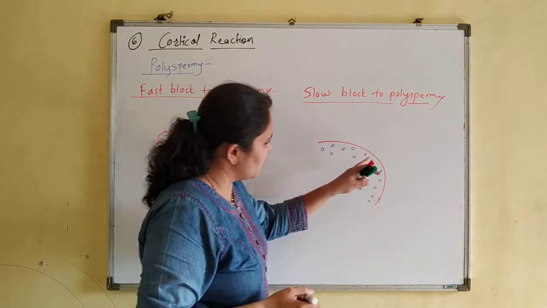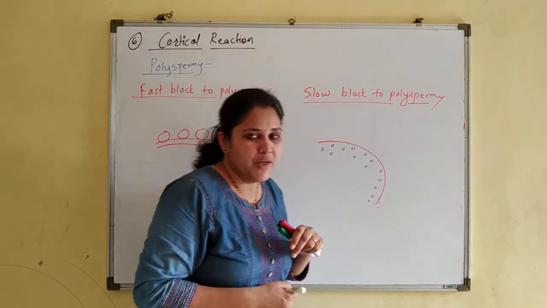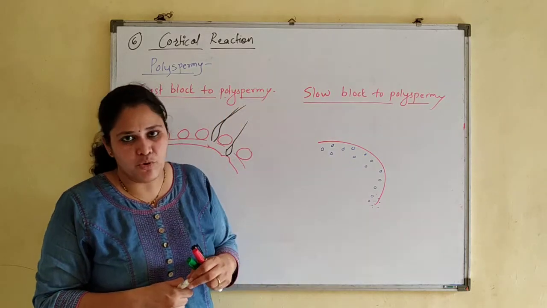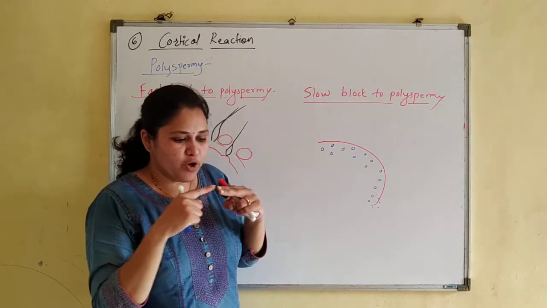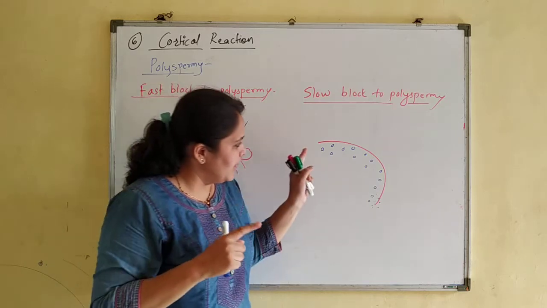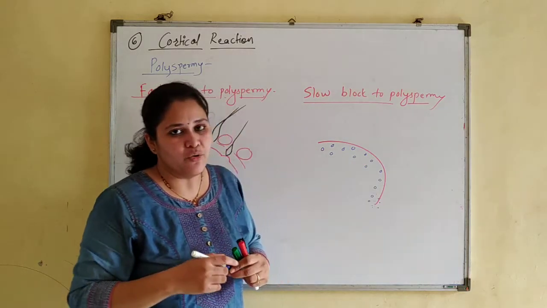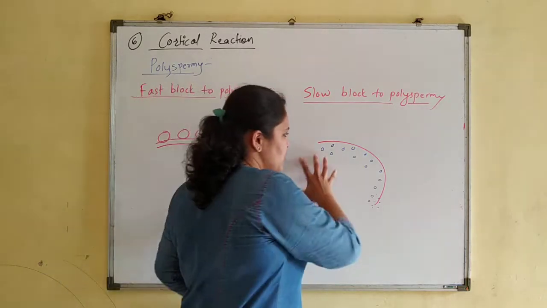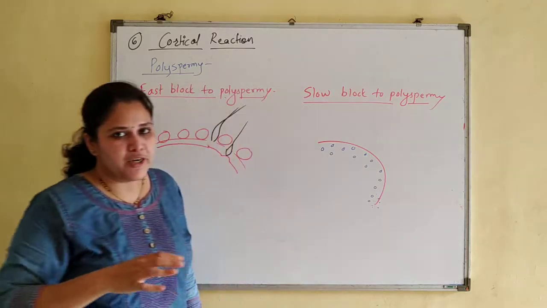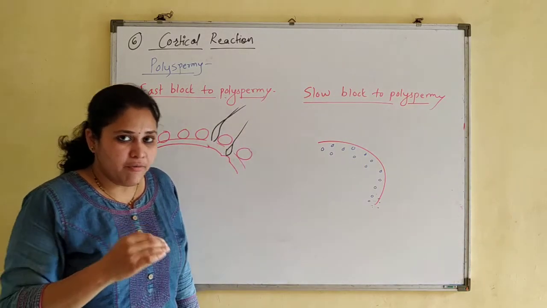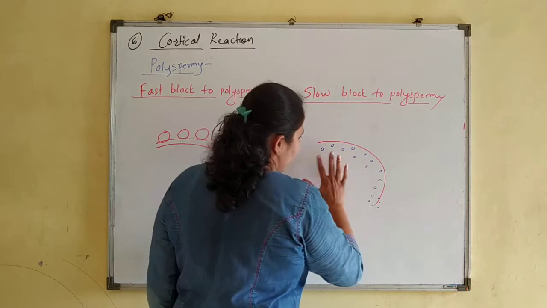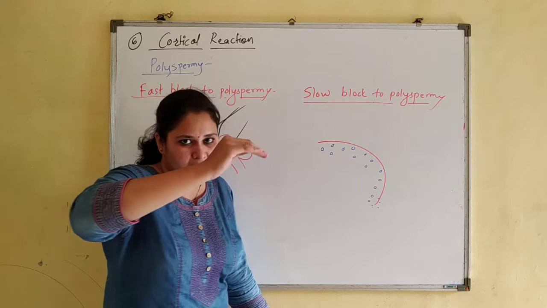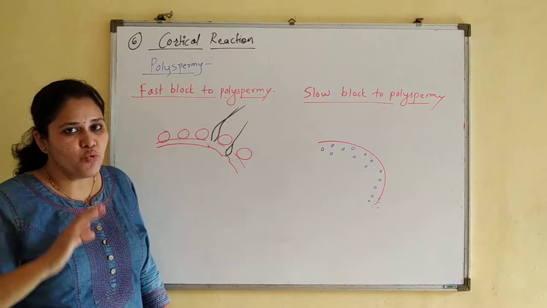Now when sperm comes in contact with the membrane, it triggers these cortical granules. They are distributed throughout the ooplasm, but when fertilization starts, they get settled and form a layer just beneath the oolemma.